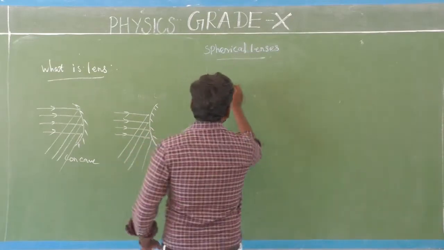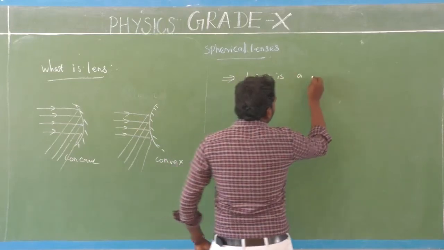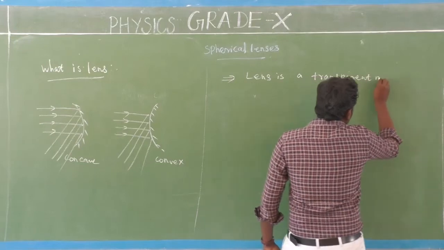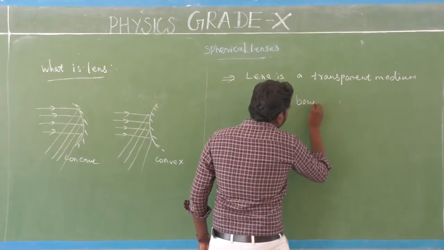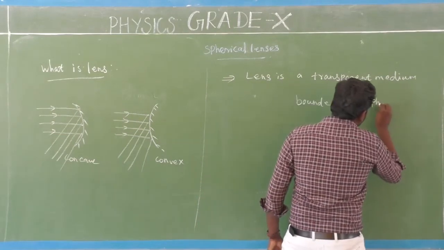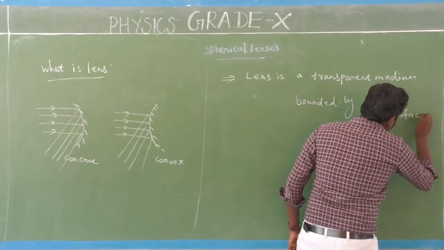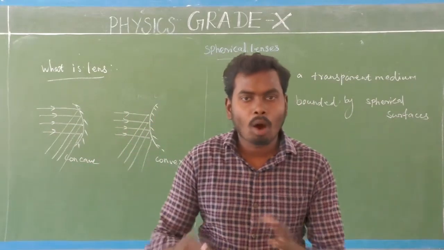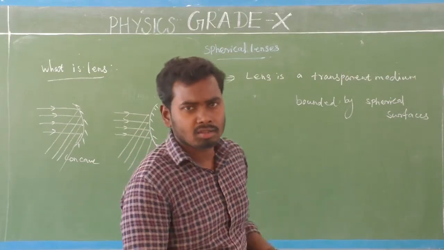Lens is a transparent medium bounded by spherical surfaces. A lens is a transparent medium bounded by spherical surfaces. That is a lens. Very easy one.